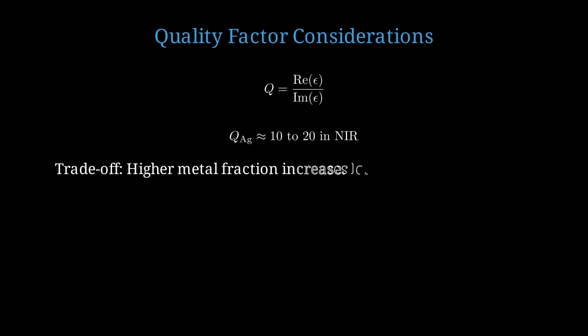There's a trade-off. Higher metal fill fraction increases the strength of hyperbolic behavior, but also increases losses. Optimal fill fraction is typically 30 to 50%.